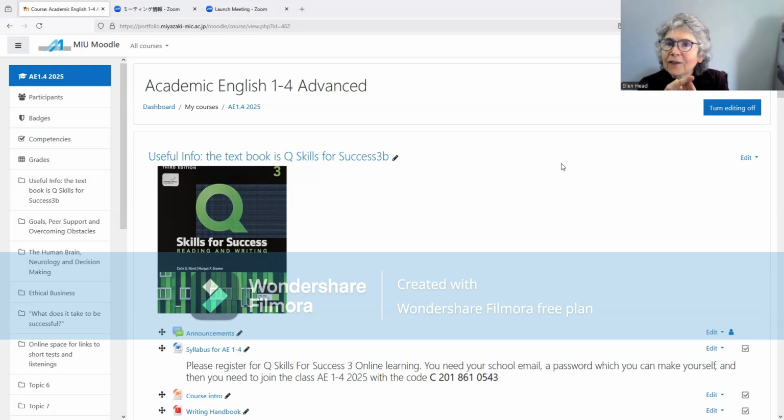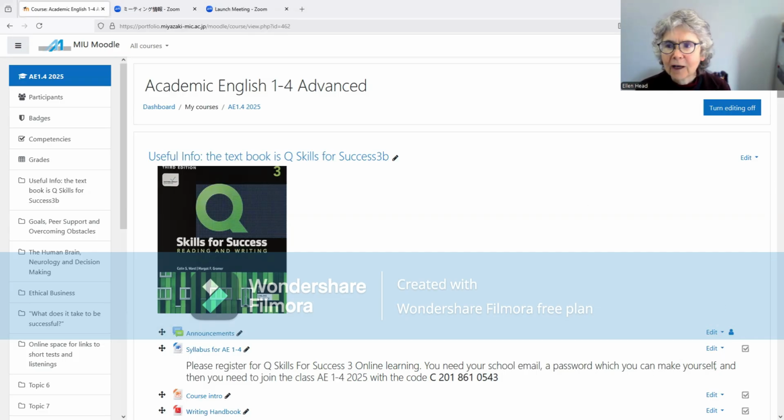There are links for uploading a photo of your handwritten work, and links for uploading a word processed essay. So you will turn in your essays through Moodle. And there is also a place to see your grade. And there are also places to do quizzes and to have discussions.